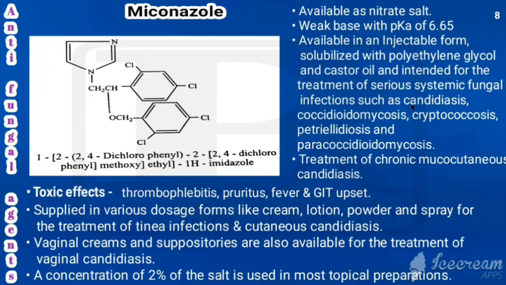For example, candidiasis, coccidioidomycosis, cryptococcosis, petriellidiosis and paracoccidioidomycosis and treatment of chronic mucocutaneous candidiasis. Its toxic effects are thrombophlebitis, pruritus, fever and GIT upset. It is applied in various dosage forms like creams, lotions, powders and spray for the treatment of skin infections and cutaneous candidiasis.